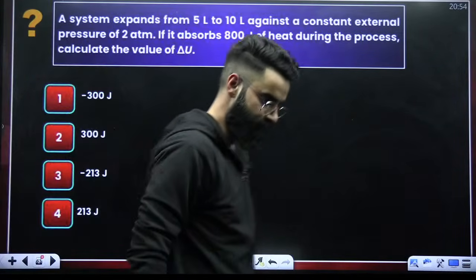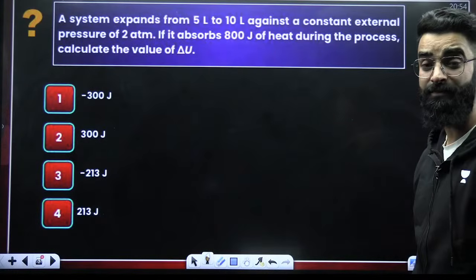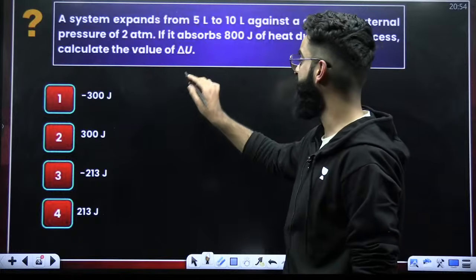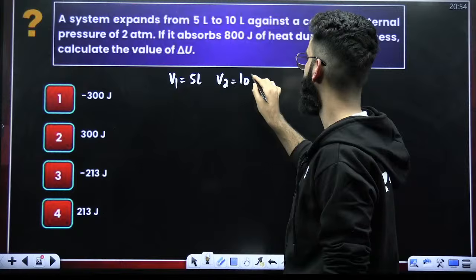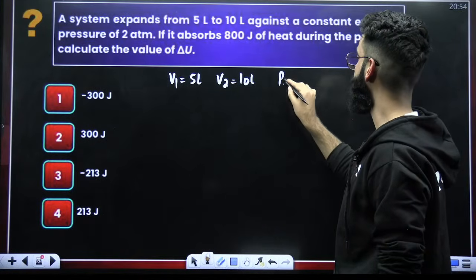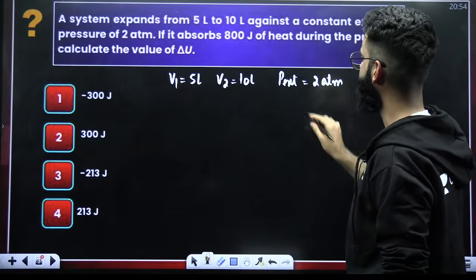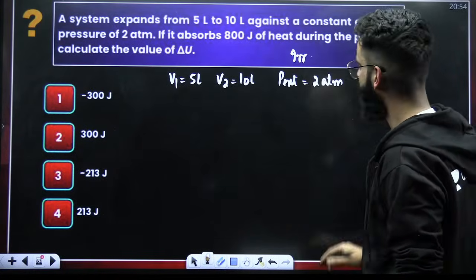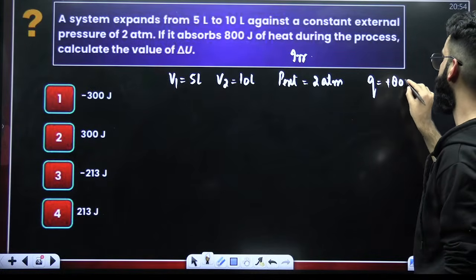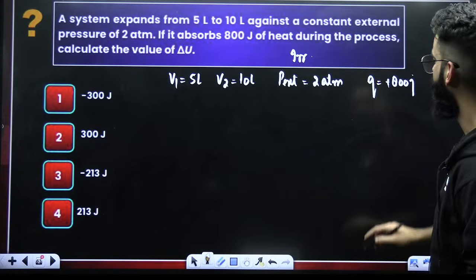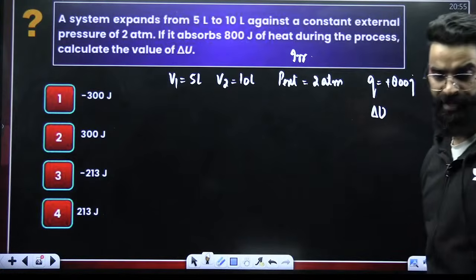Look at this one. A system expands from, system means ideal gas, from 5 liters to 10 liters against a constant external pressure of 2 atm. If external pressure is constant, the process is irreversible. If it absorbs 800 joules of heat, the system is absorbing heat, so Q value is plus 800. Calculate the value of delta U in joules.